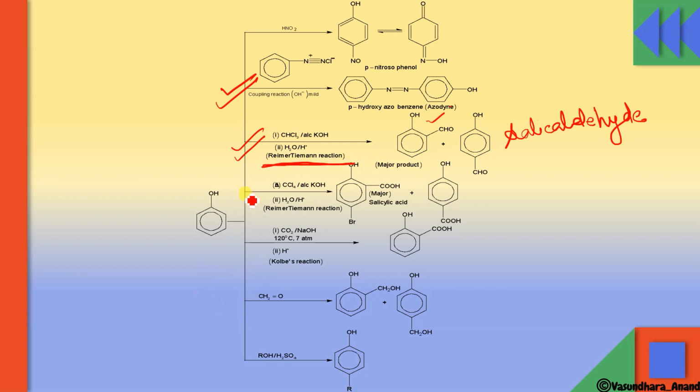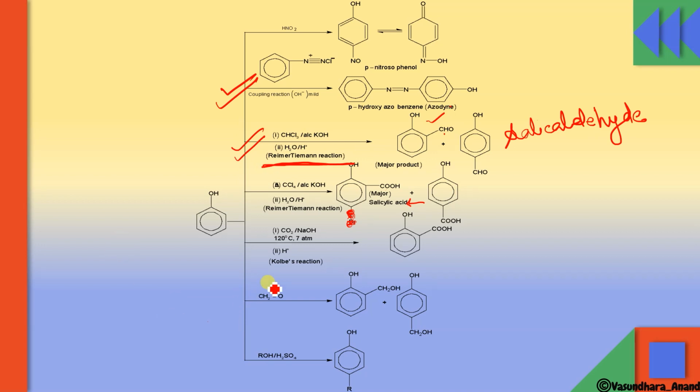But instead of chloroform, if I use CCl4, the rest is all the same. It is not exactly the Reimer-Tiemann reaction. This is called a modification of the Reimer-Tiemann reaction. And instead of the CHO, it will give you COOH. That's it. This will be salicylic acid. Sorry, bromine will not be attached here. It's by mistake. It's wrong. The major product is this. Para-salicylic acid will be the major product. Ortho will be the minor product.